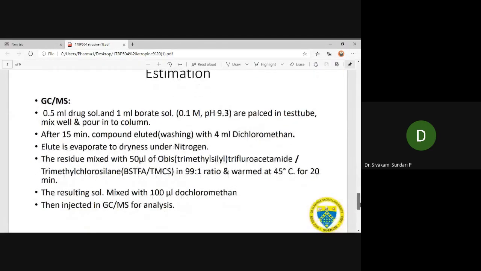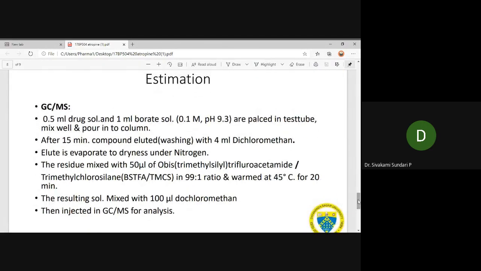Estimation by the GCMS method: 0.5 ml of drug solution is treated with 1 ml of borate solution, 0.1 M with pH 9.3, placed in a test tube, mixed well, and poured into the column. After 15 minutes, the compound is eluted with 4 ml of dichloromethane. The eluate is evaporated to dryness under nitrogen.